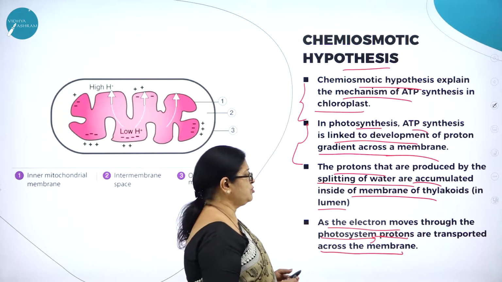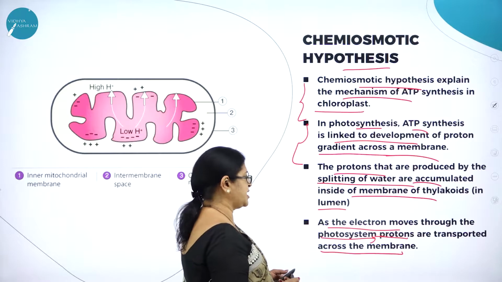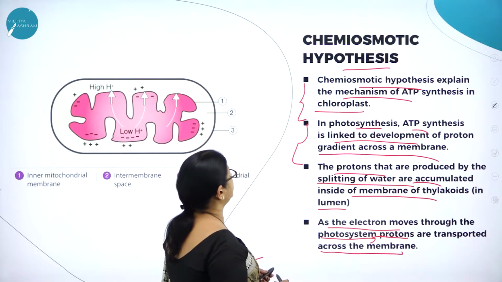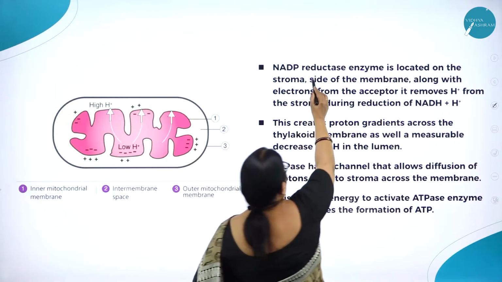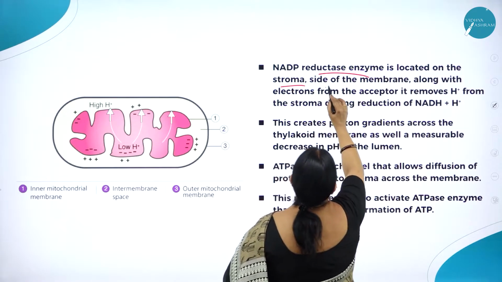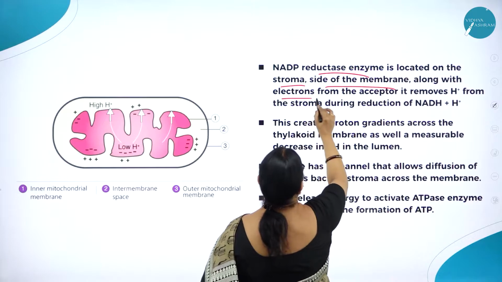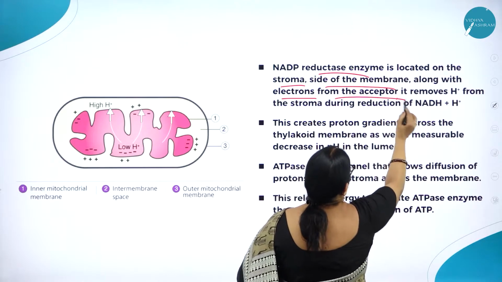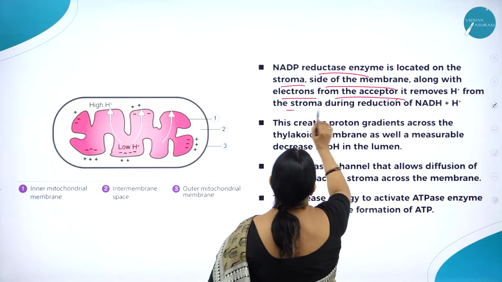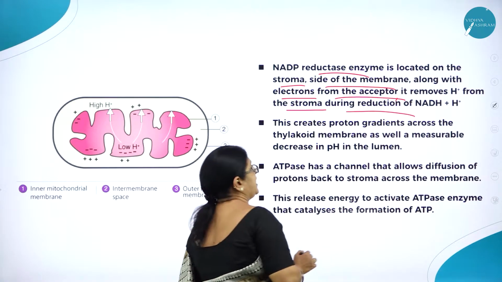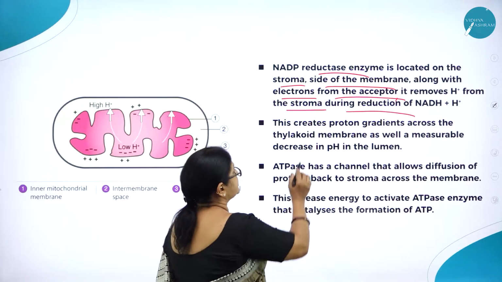As the electron moves through the photosystem, protons are transported across the membrane. Then the NADP reductase enzyme is located on the stroma side of the membrane, along with electrons from the acceptor. It removes hydrogen ions from the stroma during reduction of NADP+. This creates what?